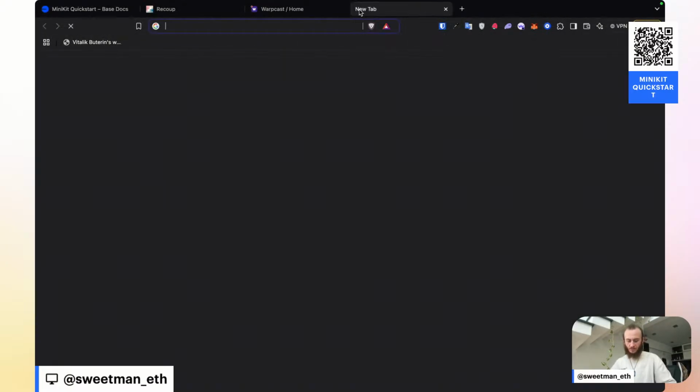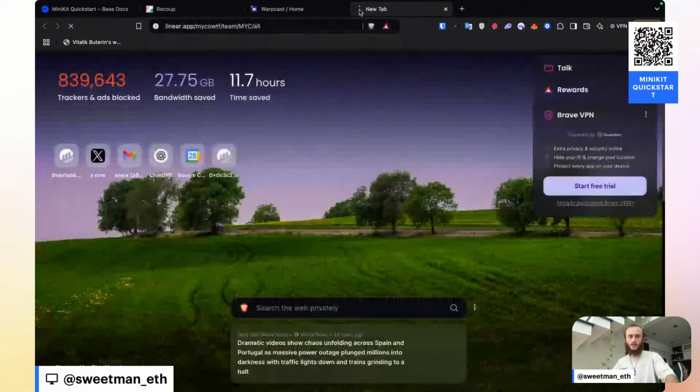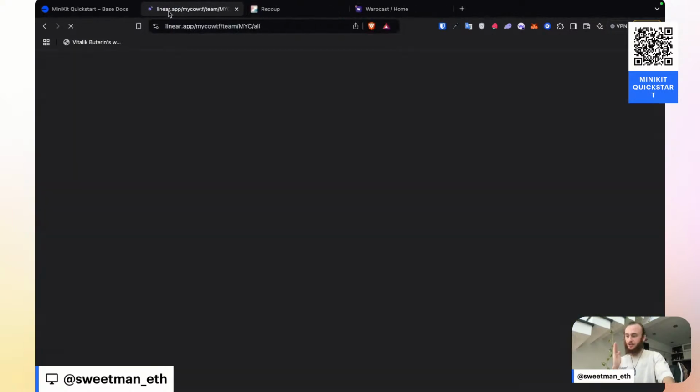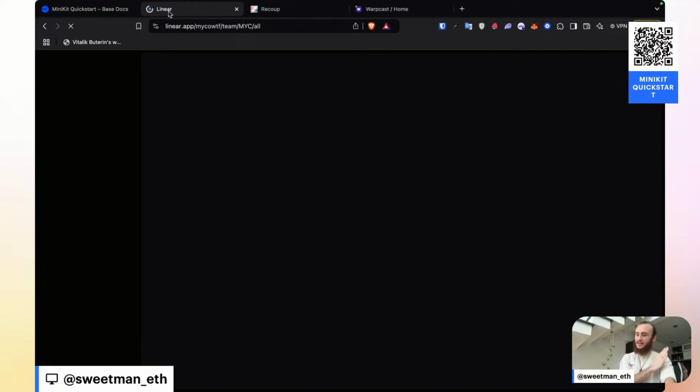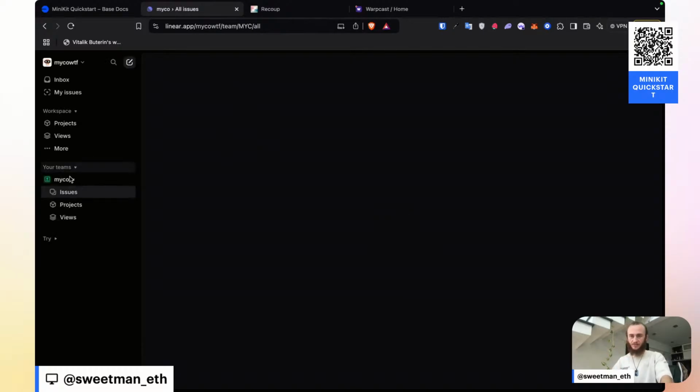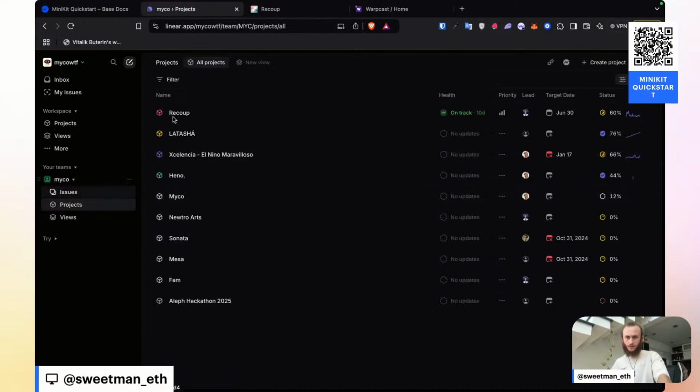Actually, let me make a new ticket first in Linear. I like to define the task first, then I build the task, and that allows me to always have a trackable piece of work for everything that I'm building. And so there's a little bit of a tangent, but bear with me as I quickly make a ticket for this piece of work. I'll go into projects, go into Recoup,